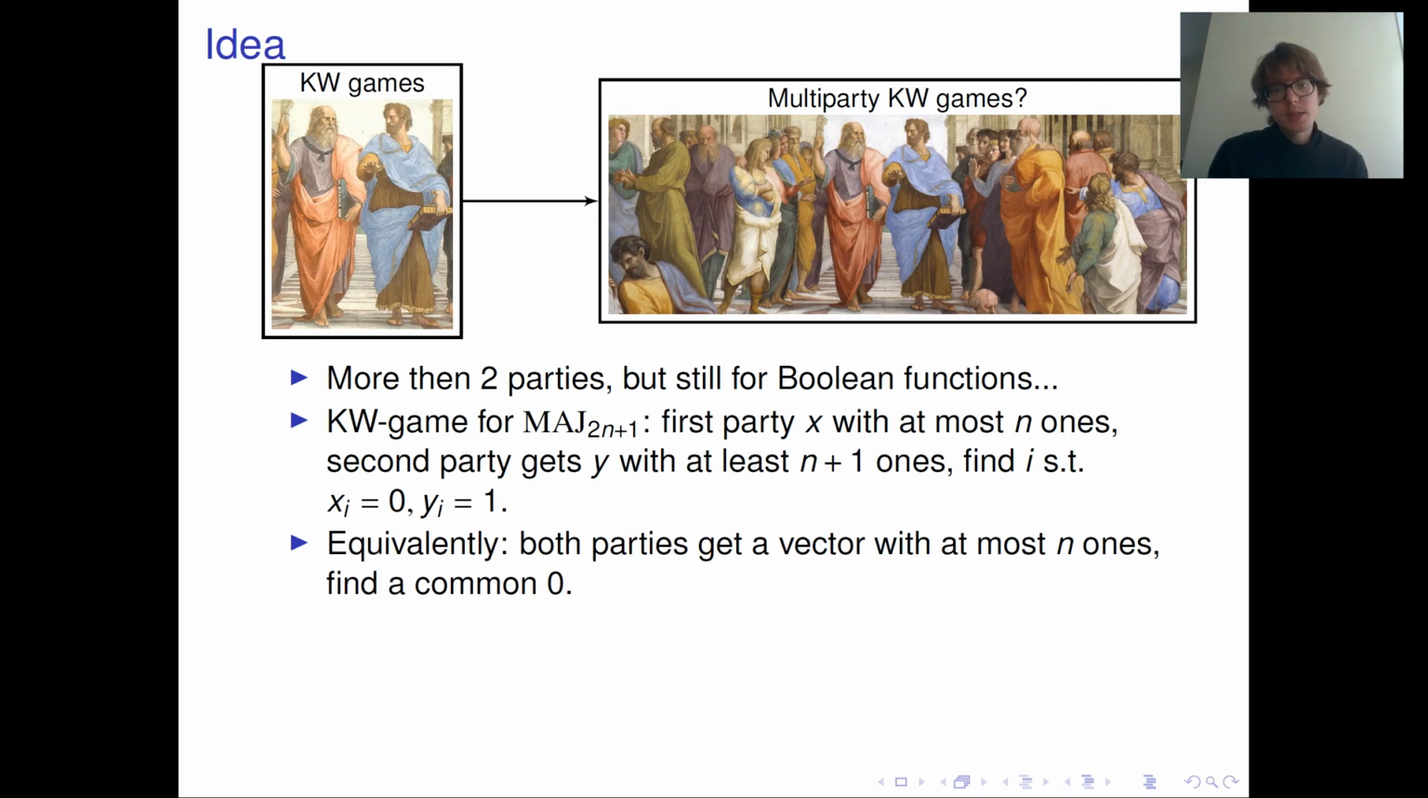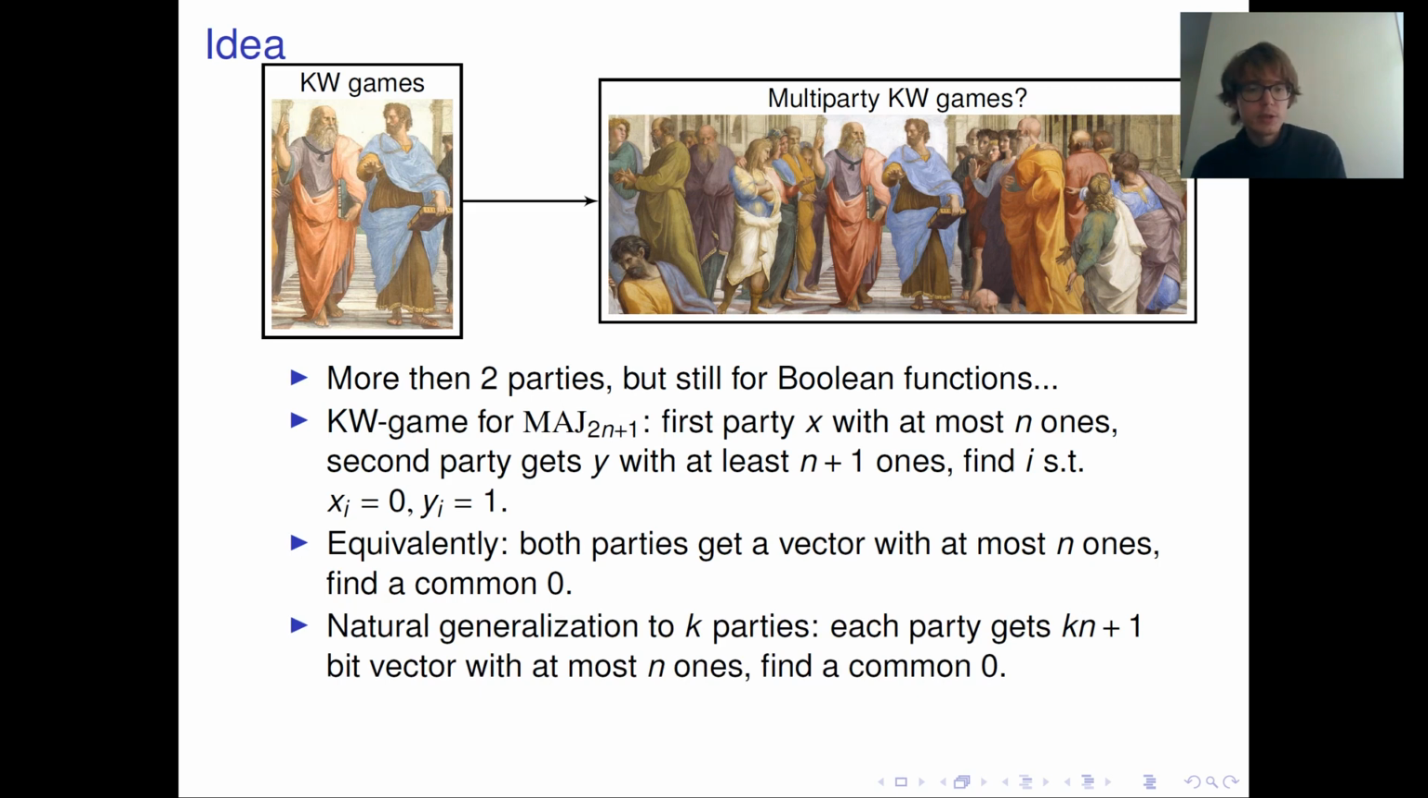But then we can equivalently look at this from the following viewpoint. Now assume that the second party just flips each of his input bits. And now both vectors will have at most n ones, because there are 2n plus 1 input bits in total, right? And how does our task reformulate? Before that, we had to find some coordinate where y is 1. And now, since we've flipped y, we need to find a coordinate where y is 0 and x is also 0. So we had to find a common 0 coordinate. And in this form, we can naturally generalize this game to more than two parties.